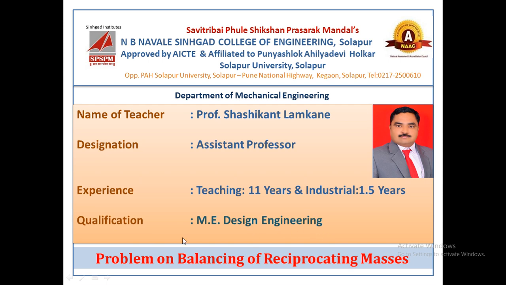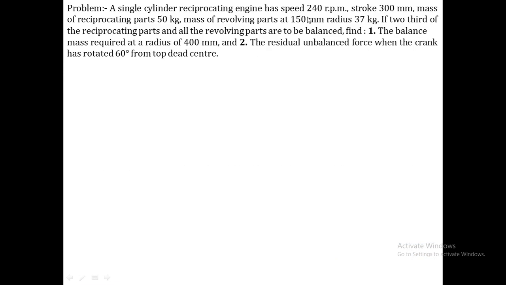Now, in this video, I am going to discuss the problem on balancing of reciprocating mass. So first, this is the problem statement. A single cylinder reciprocating engine has a speed of 240 rpm.